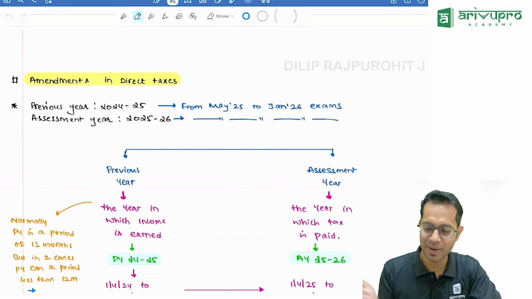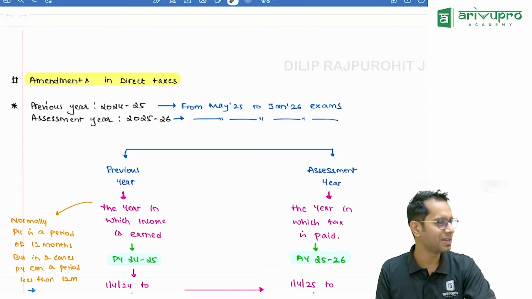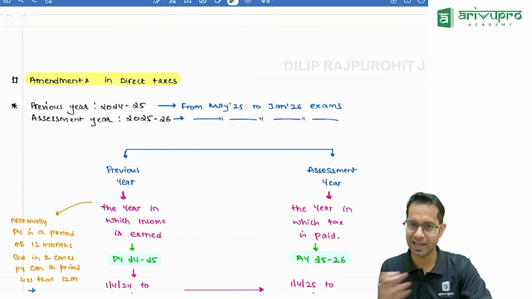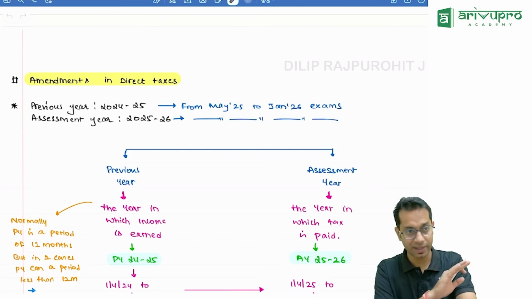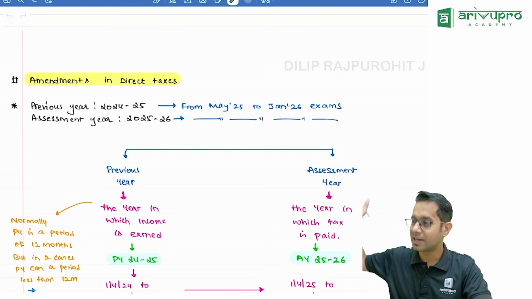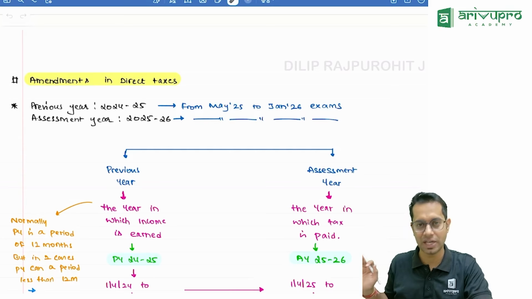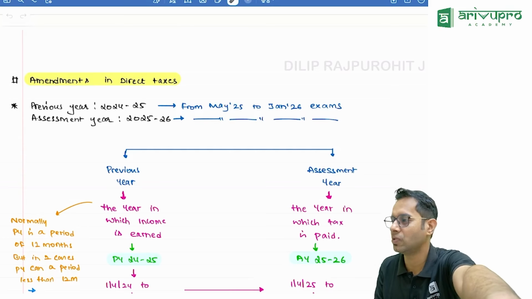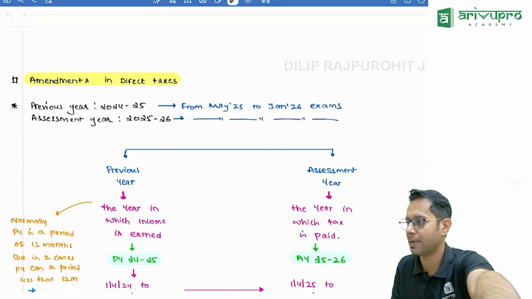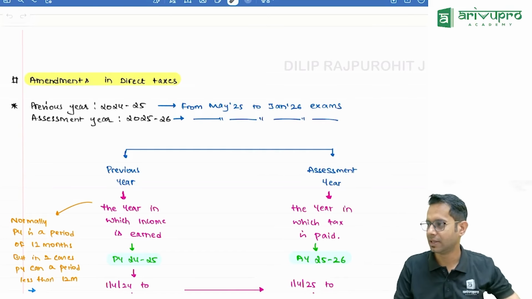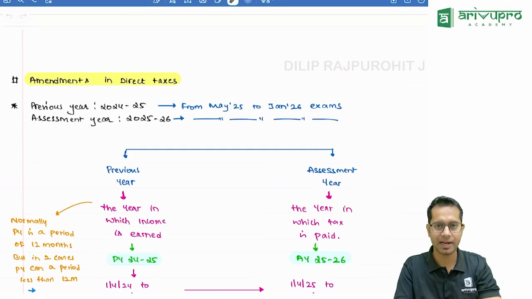So first, amendments with respect to direct taxes, then we'll see amendments with respect to indirect taxes. Whatever you have studied in the classroom is all amended only, but we are just going through once if there are any changes. In GST, we have 2 points which are added extra.